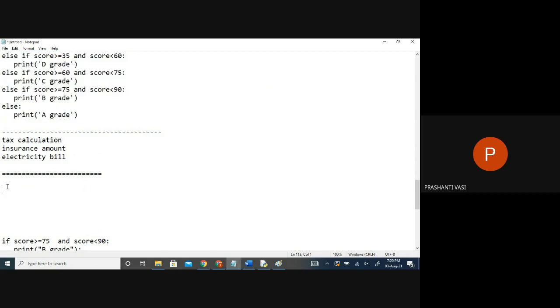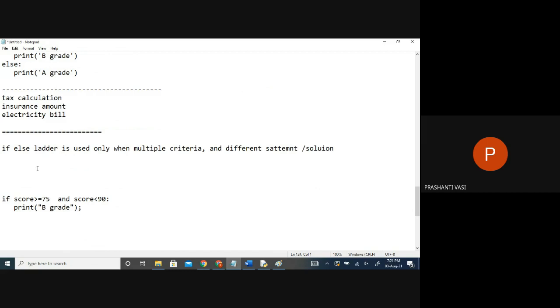So when will I use ladders? The if else ladder is used when we have more criteria. Only when multiple criteria are there, connected with different executions and different solutions, statements or solutions we can say. Depending upon that, I have to take a decision. If it is this, I'll do this. Otherwise, if it is this, I'll do this. Otherwise. Many conditions, right?